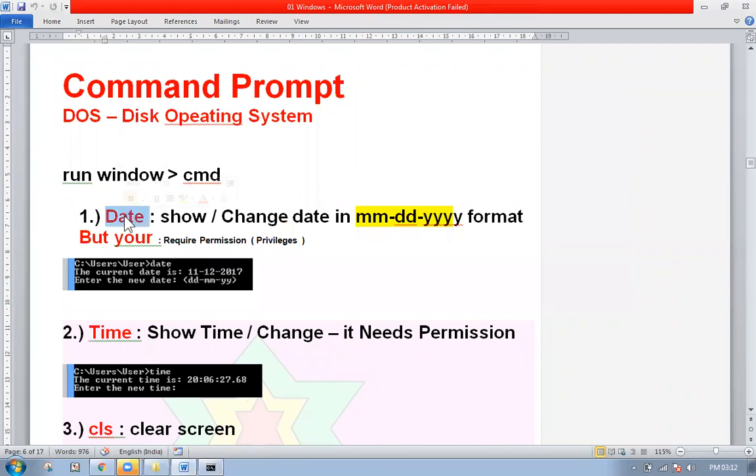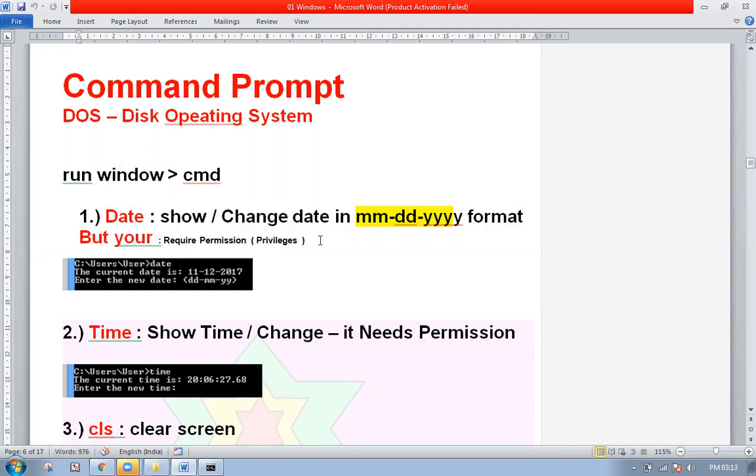The first command is date. Now, what is the date command? It shows the date as well as changes the date, and that date was previously available in MMDDYY format. But now things have changed. India is a widely used computer country, so Microsoft updated their date format as per our Indian formats also. If you want to change any date, you should have the privileges. What are privileges? That is permissions. Fine.